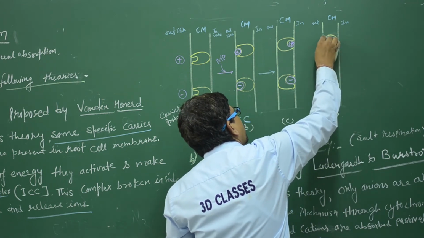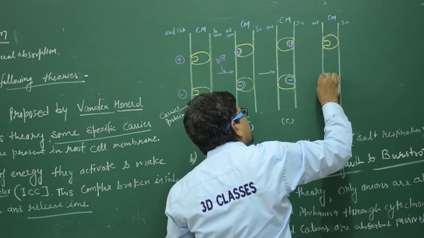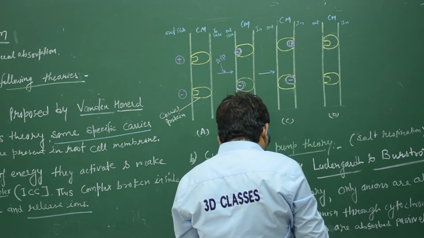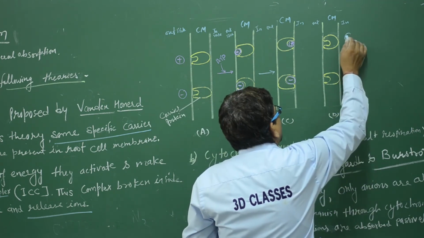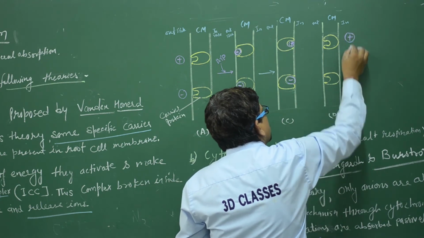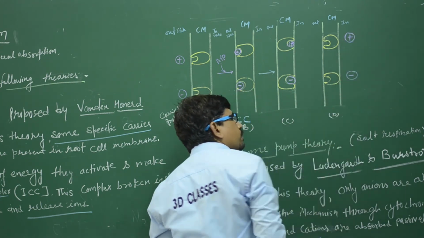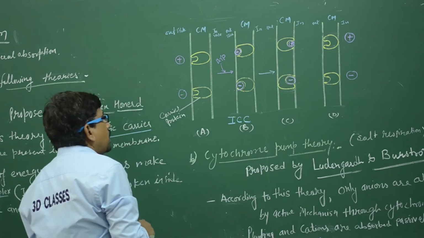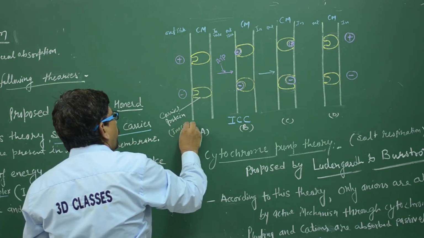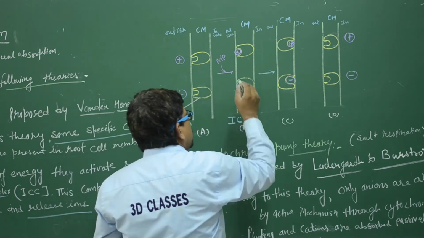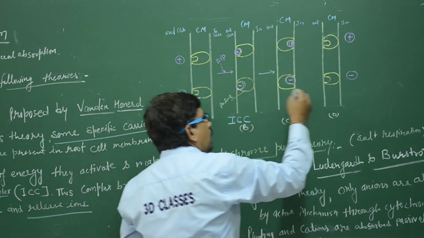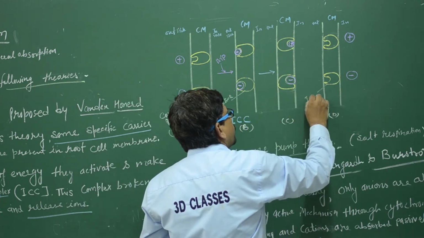These are the carrier proteins again, and they release the ions inside, the plus and the minus. Clear? So we can say these are the inactive form. With the help of energy, they become active, and they move and then become inactive again.